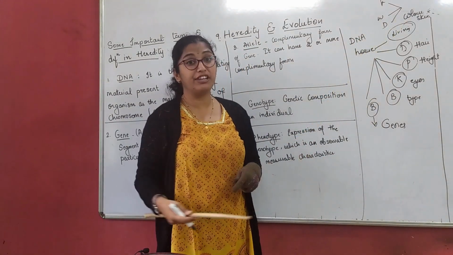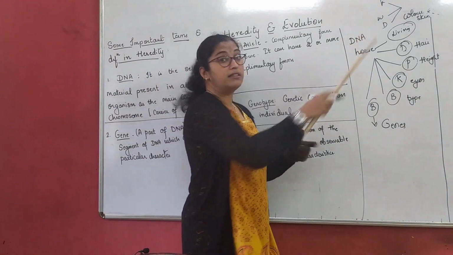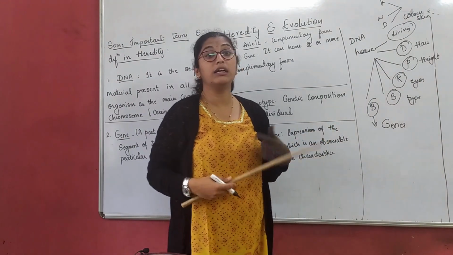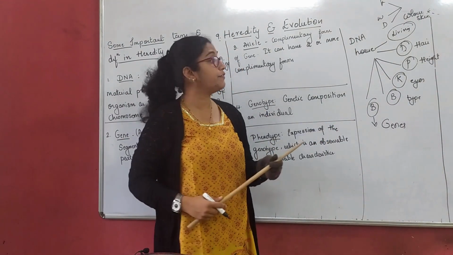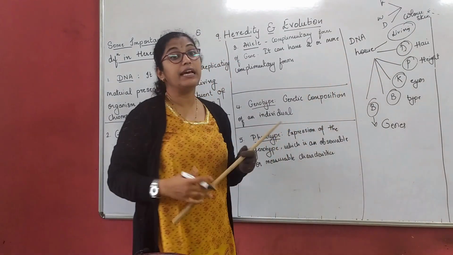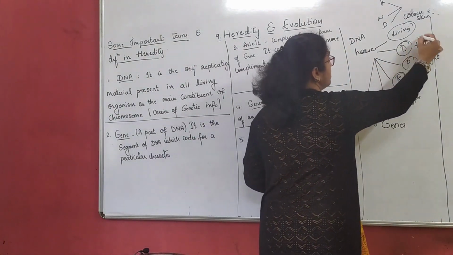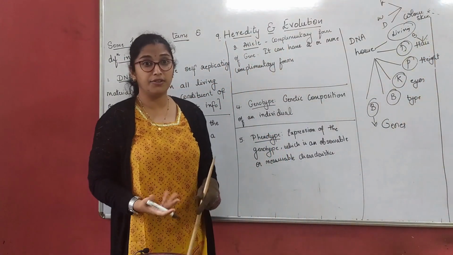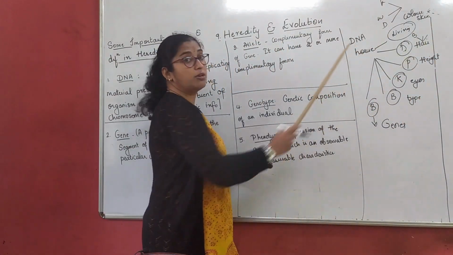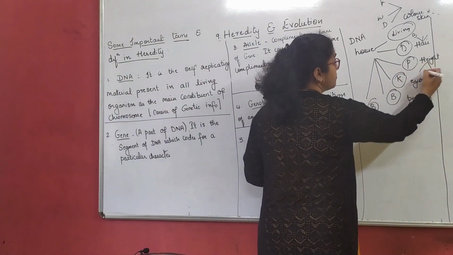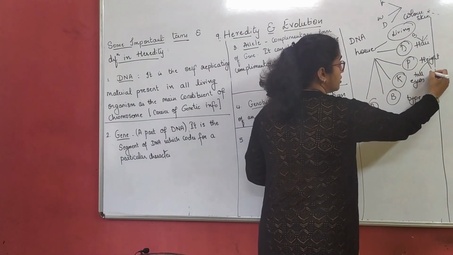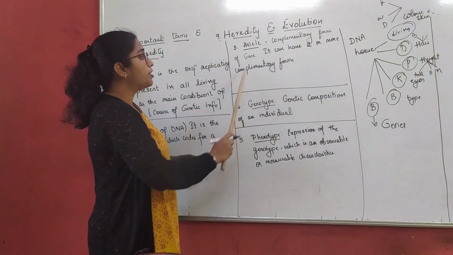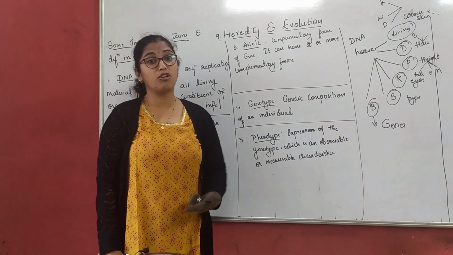Color again has bifurcation. Which color? Either your fair skin, either your wheatish, or either your dark. Two or more complementary forms. Now again, color of the hair, when we talk about, either it is a brown hair, grey hair, white hair, a blonde hair, depends, right? Height, when we talk about, either you're tall, or you're short, or you're moderate, again depends here. So it is two or more complementary forms, that is called an allele.